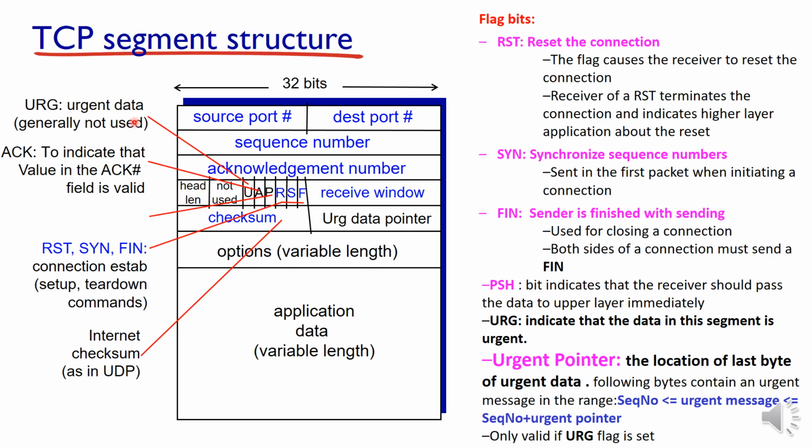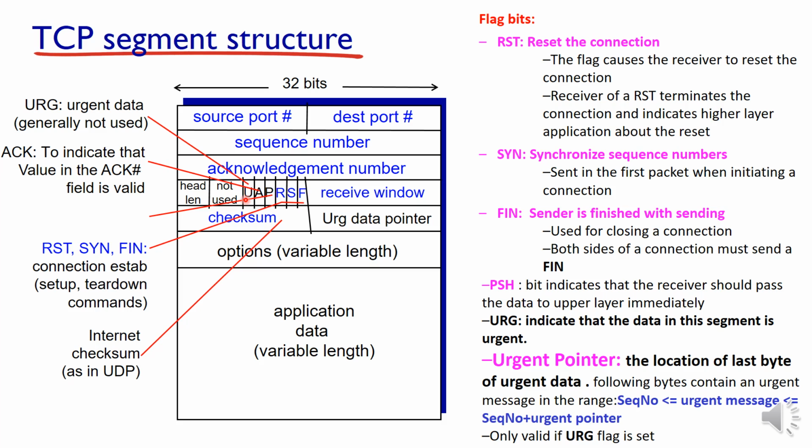URG means urgent data, and generally it is not used because most of the packets are normal packets. If some packets are urgent, or if it is mentioned as urgent from the application layer, they will be considered urgent packets. Such packets will have a flag value of 1 here. All the flags take value 1 or 0. If it is 1, the current segment is an urgent segment, and the subsequent segments, up to the portion specified in the urgent data pointer, will be urgent packets.